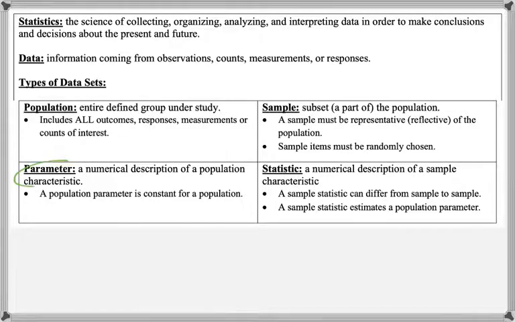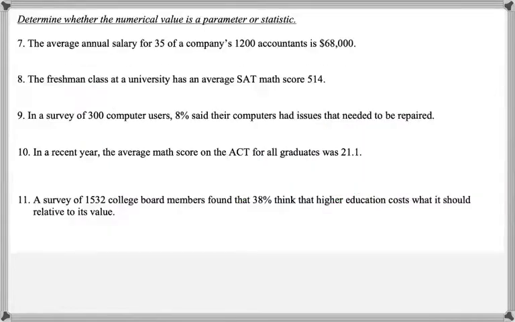So parameters go with populations and a statistic goes with a sample. And because these both start with P and these both start with S, it's kind of a nice way to remember them. The directions say, determine whether the numerical value is a parameter or statistic. Number 7 says, the average annual salary for 35 of a company's 1,200 accountants is $68,000.